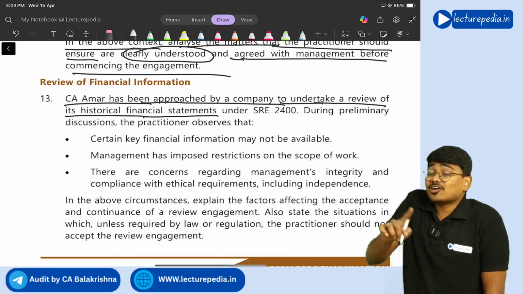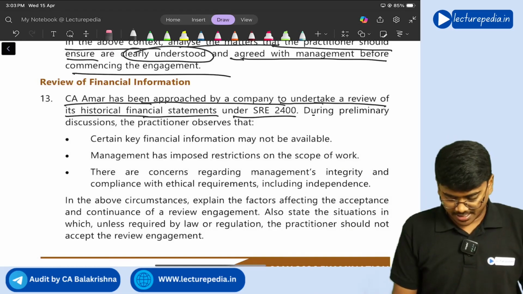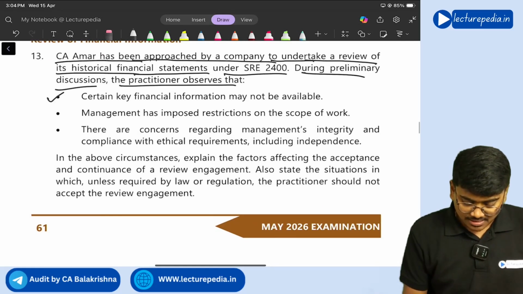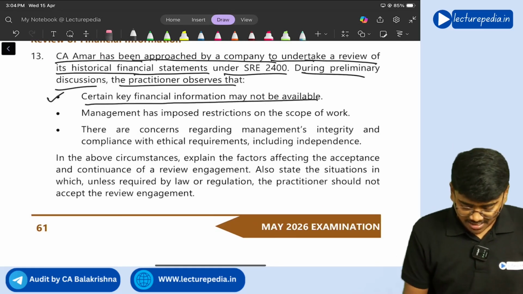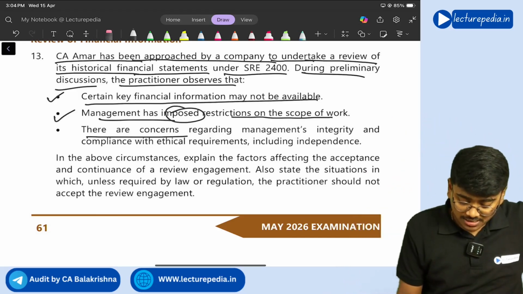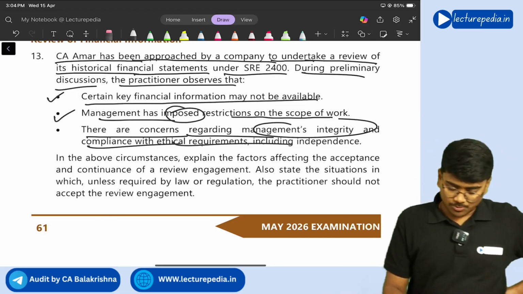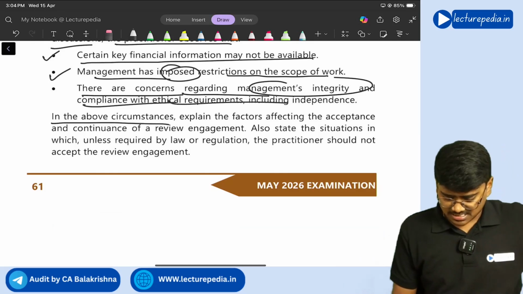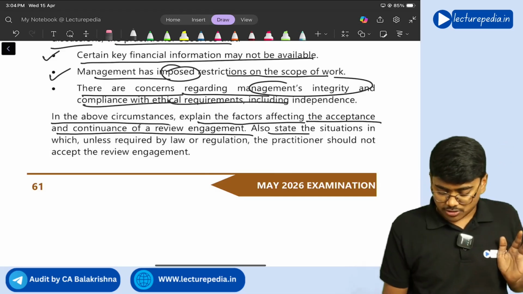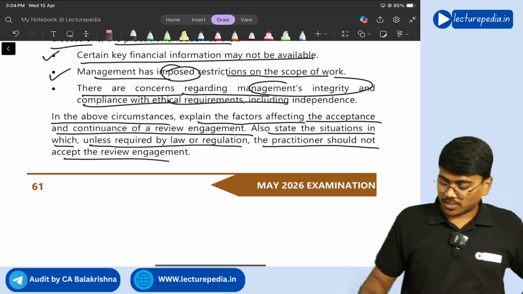Review means standard on review engagement, SRE series, under SRE 2400. During preliminary discussions, the practitioner observes that certain key financial information may not be available. Management has imposed restrictions on the scope of work, and there are concerns regarding management's integrity and compliance with ethical requirements. These things have been observed. In the above circumstance, explain the factors affecting the acceptance and continuance of review engagement. Also state the situations in which, unless required by law or regulation, the practitioner should not accept the review engagement.